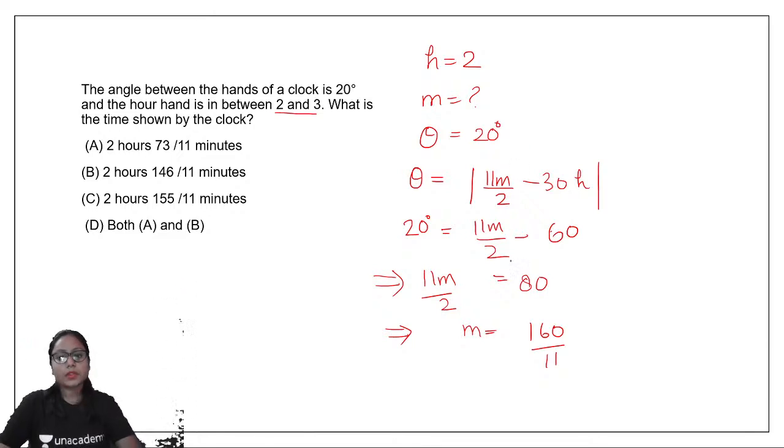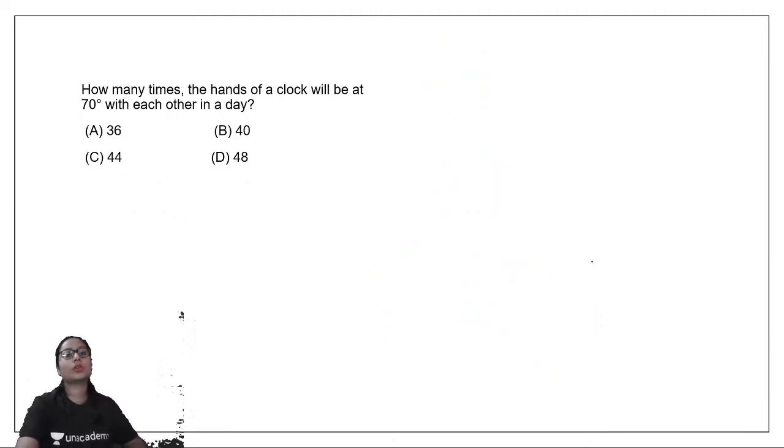All right. So we can get the value of m from here, and then we'll see which option is matching, and that option will be my answer. Okay. Let's see the next question.